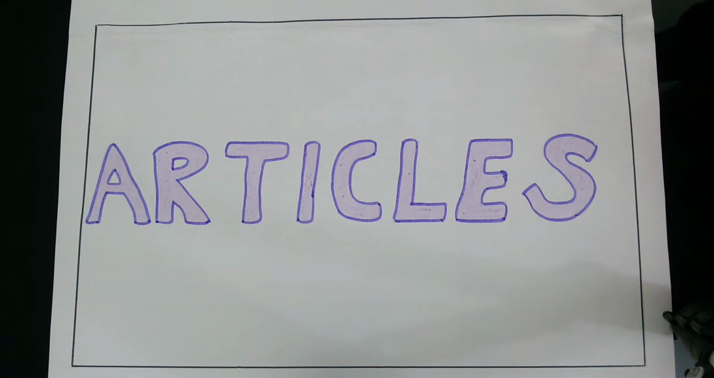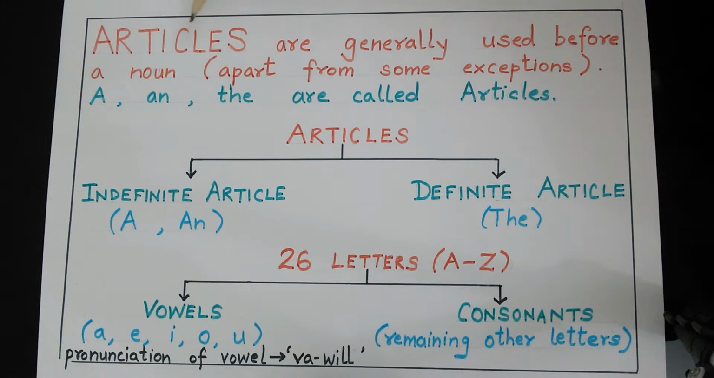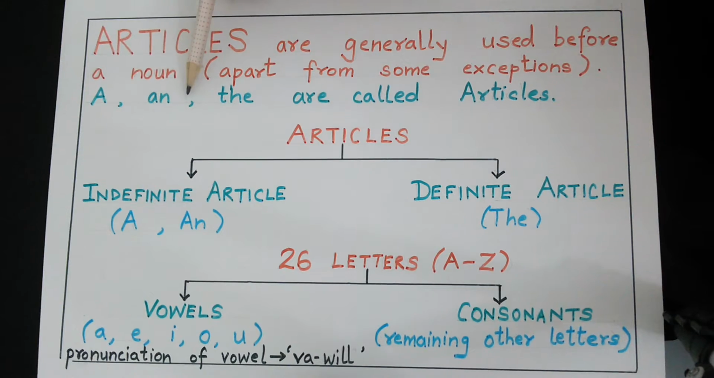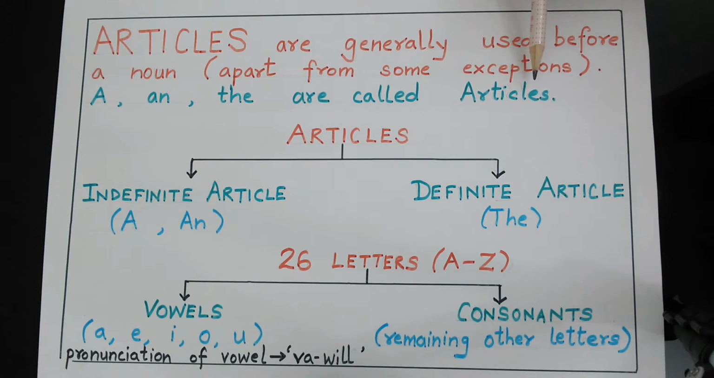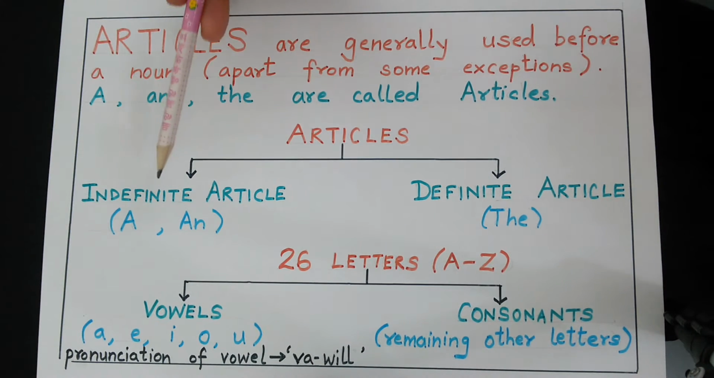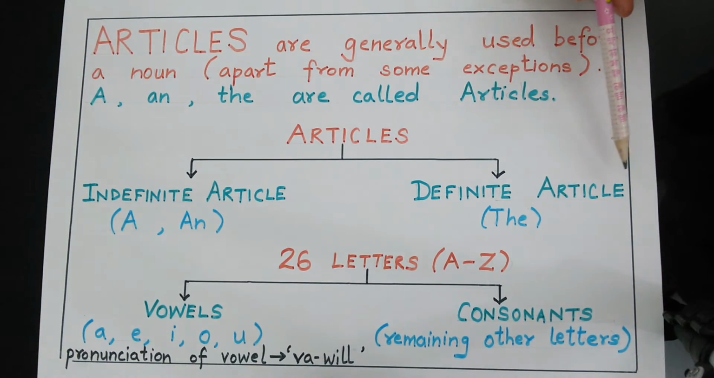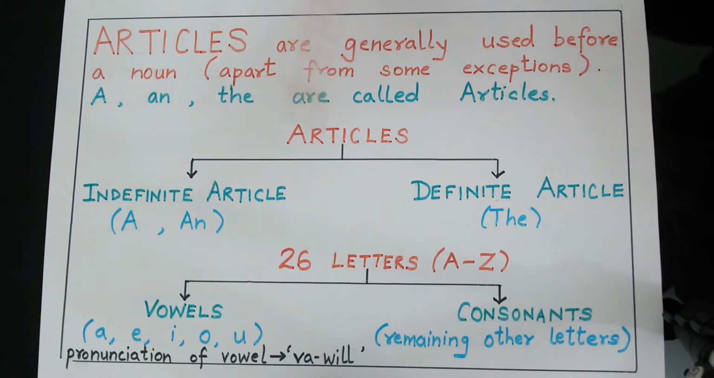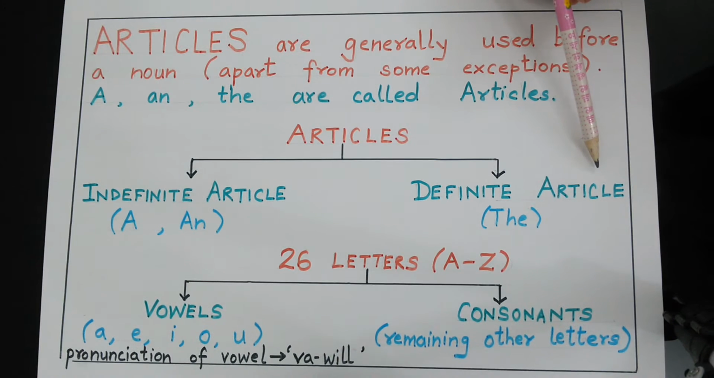Students, today we are going to learn a new topic in English grammar, and that is articles. Articles are generally used before a noun, apart from some exceptions. A, an, the are called articles. Articles are divided into two types, indefinite article and definite article. A, an are called indefinite articles. The is a definite article.